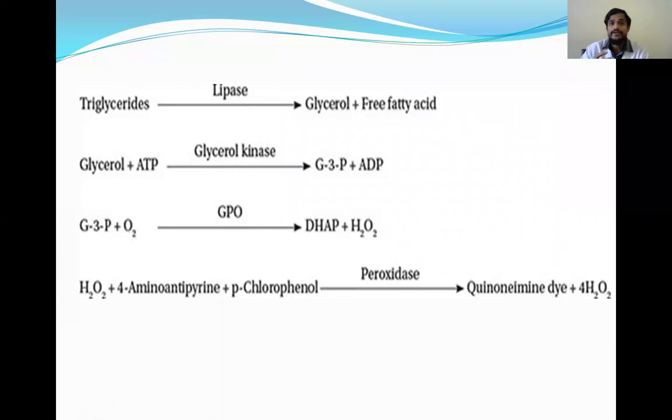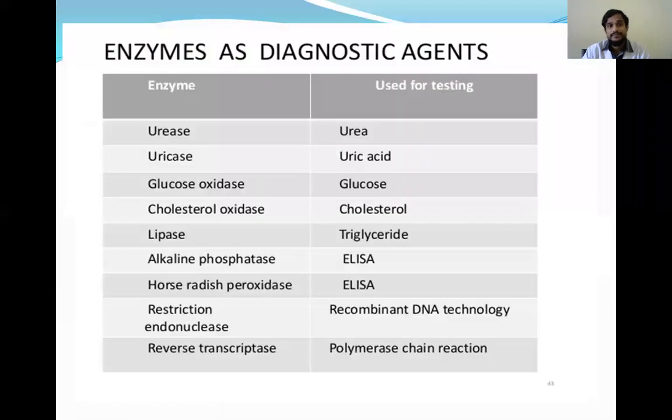So here the main thing you have to remember is whatever biochemical substance we have to estimate, we are adding the reagent which contains the enzyme which can act on that particular substrate, and also we'll add the dye. So the enzyme acts on the substrate, it will give the product, and we'll add the dye which combines with that particular product, and finally the color will be formed.